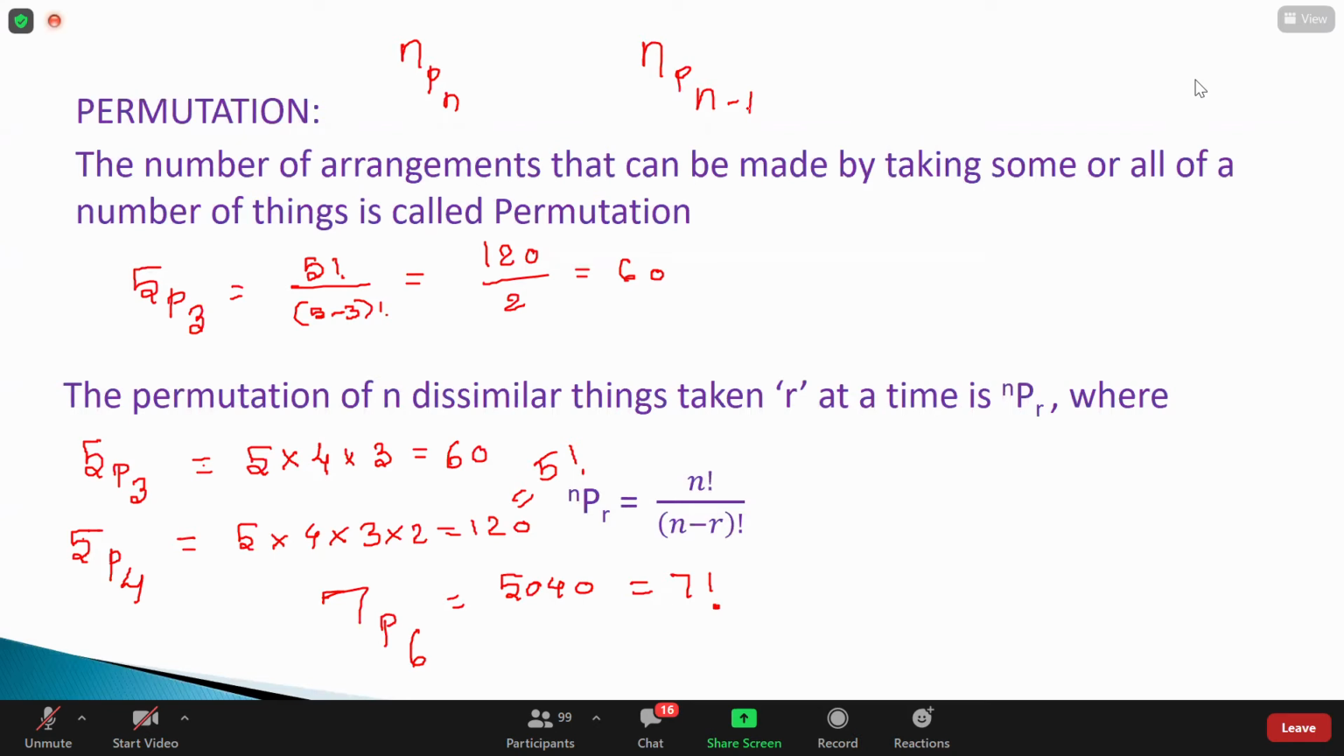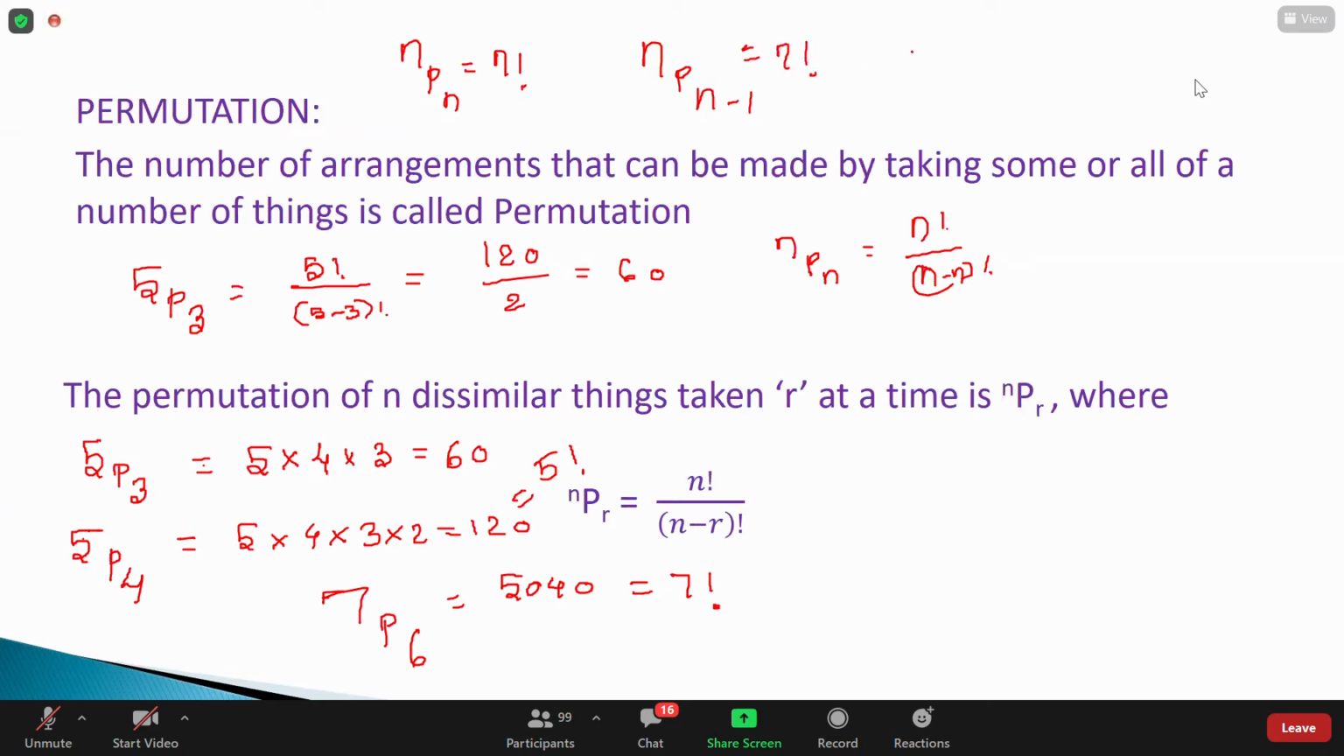N factorial. Both of them are n factorial. Very good. Guys, if you apply the formulas, you can find that nPn is nothing but n factorial by (n minus n) factorial. Otherwise, you need to remember 5P5 directly as 120. So nPn is n factorial. Even nP(n minus 1) also, the value is n factorial. Very good.